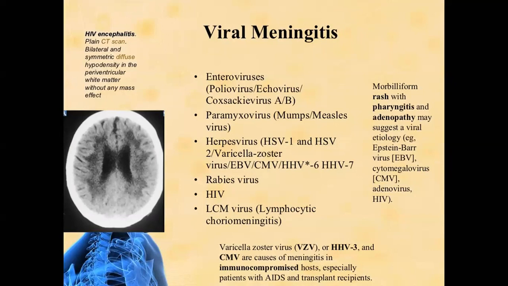The CSF examination of viral meningitis would show the opening pressure is normal, lymphocyte count is increased, protein count is increased, but glucose is normal. CSF glucose is decreased in bacterial meningitis and tuberculosis meningitis. CT scan is mostly normal in viral meningitis, but sometimes cerebral edema is seen.